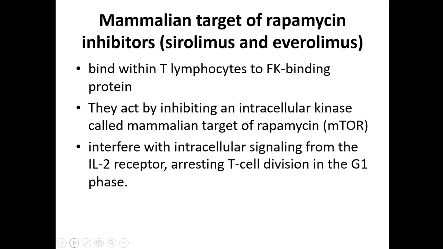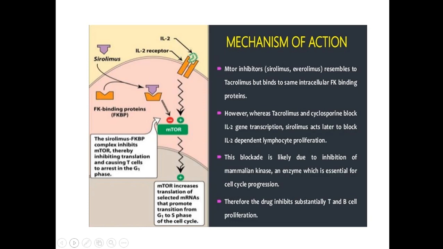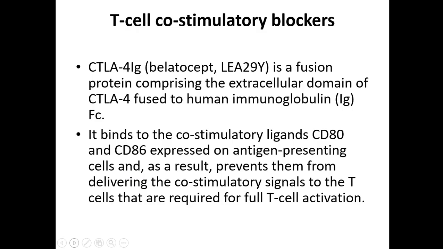So mTOR is needed for cell division and proliferation. Once it has been inhibited, it will arrest the T cell division in the G1 phase. So that is the action of mTOR inhibitors, sirolimus and everolimus.